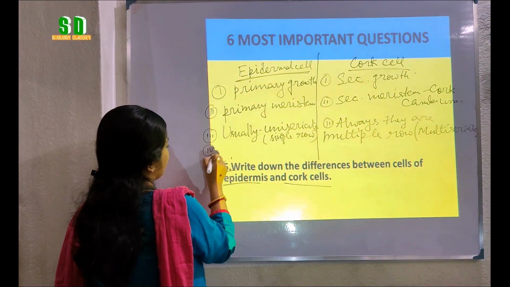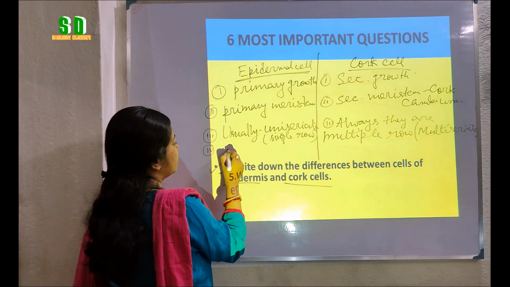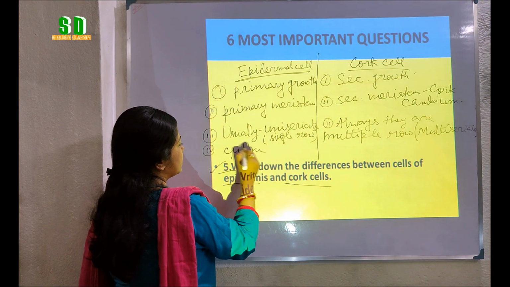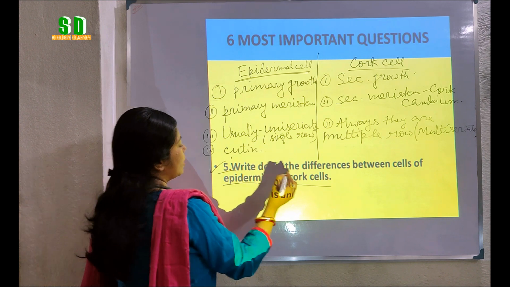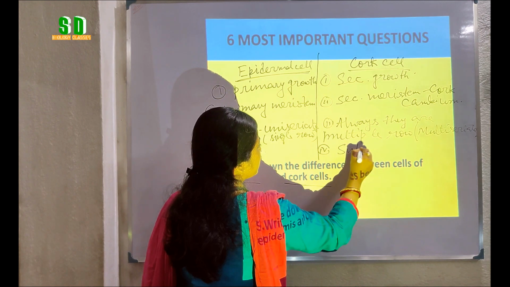Now, another difference we have, that on the outer side of the epidermal cell we can see cutin is present, whereas on the outer side of cork cell suberin is present.